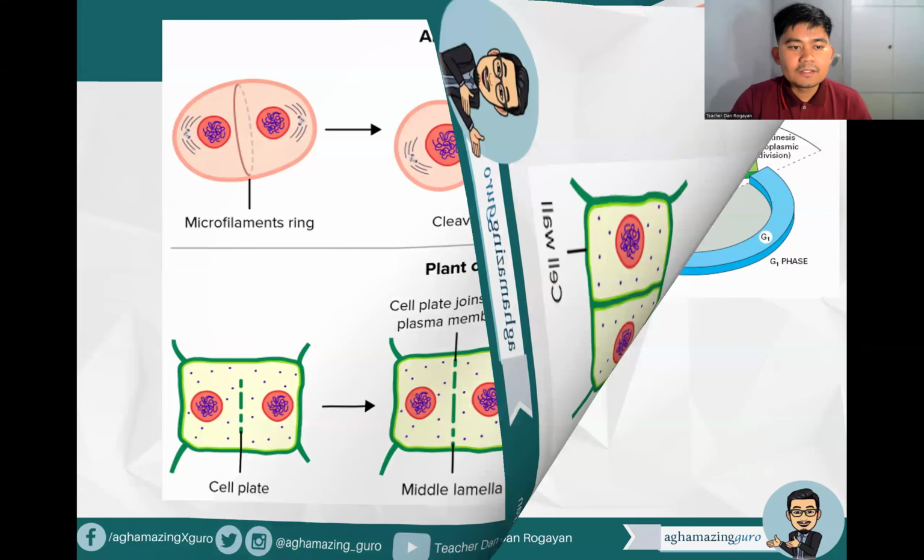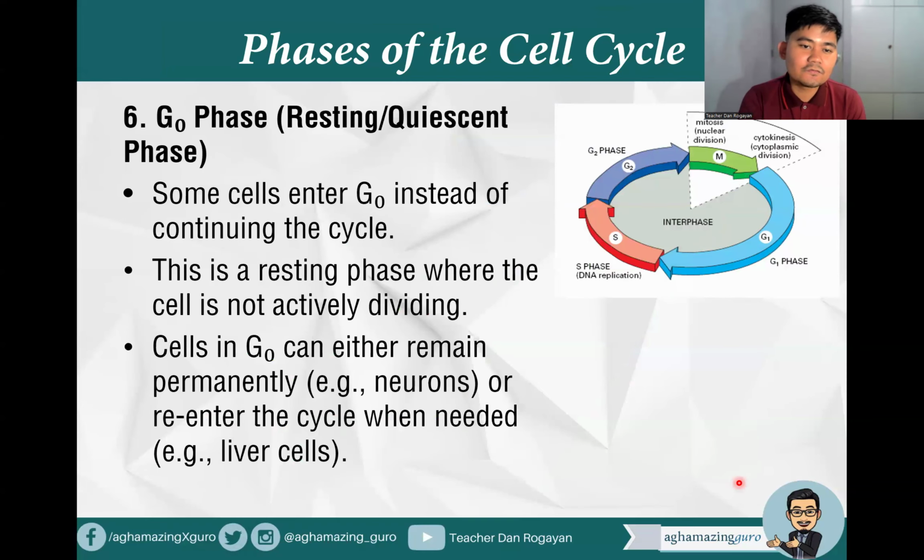Then, lastly, of course, the G0 phase or the resting or quiescent phase. Some cells enter G0 instead of continuing the cycle, and this is a resting phase where the cell is not actively dividing. So cells in G0 can either remain permanently, like that of neurons, or re-enter the cycle when needed, like that of our liver cells. So that's your G0.